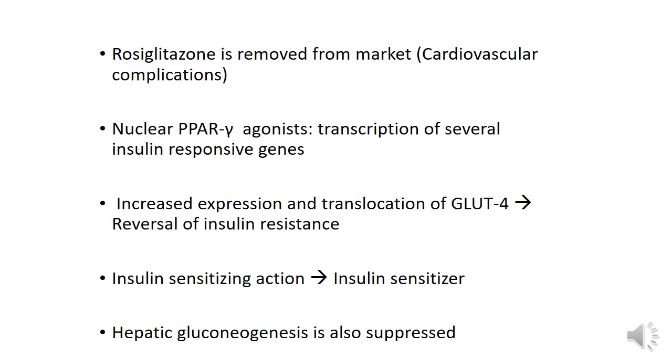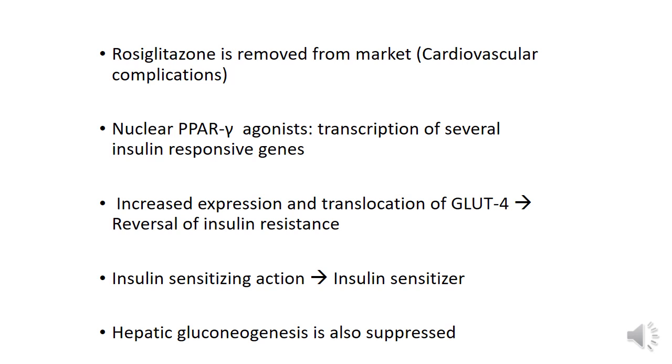Thiazolidine diones are nuclear PPAR gamma agonists. PPAR gamma means peroxisome proliferator activated receptor. This results in increased transcription of several insulin responsive genes.